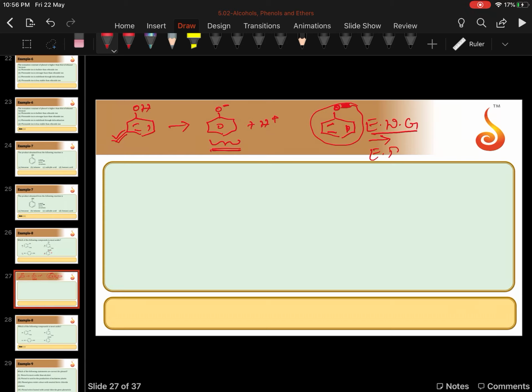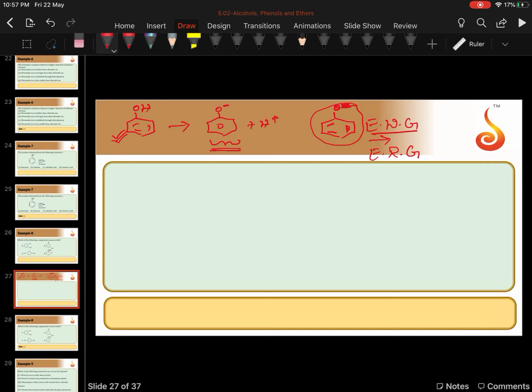Now let us see what happens if an electron releasing group is there on the benzene ring of phenol. If an electron releasing group is there, the electron density on oxygen increases. As I told you, if the phenoxide ion is more stable, phenol will be more acidic. But what is the electron releasing group doing? It releases electrons and increases the charge intensity and hence decreases the stability. So if the stability of the phenoxide ion decreases, acidity also decreases. That is the main point we have to learn.